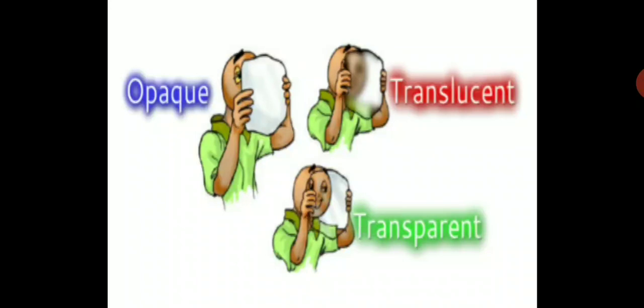Let us see. Bujo over here has taken three types of paper. You can see opaque paper, where he cannot see through at all. One more type of paper he has taken is translucent, where he can partially see through, not completely, not fully. One more type of paper is completely transparent, where he can see everything. So opaque, translucent and transparent are the three criteria for transparency we have seen.